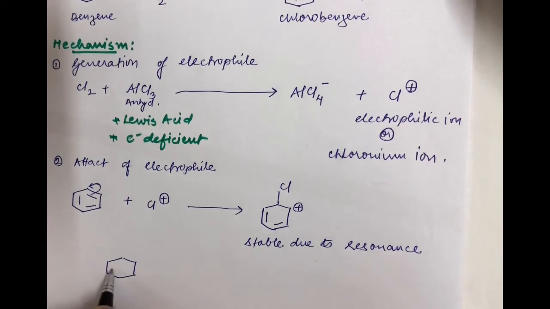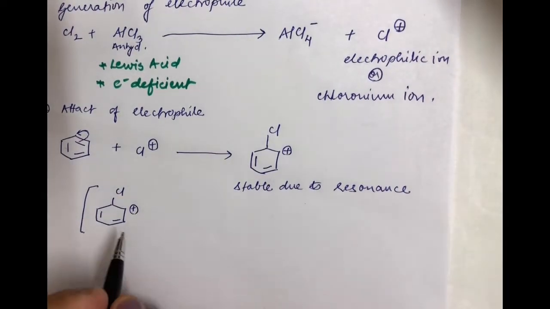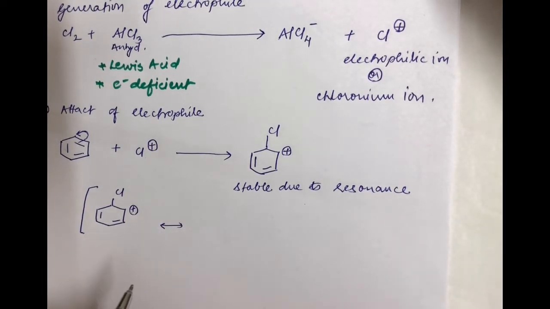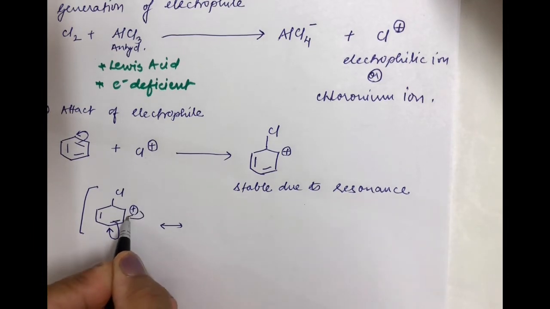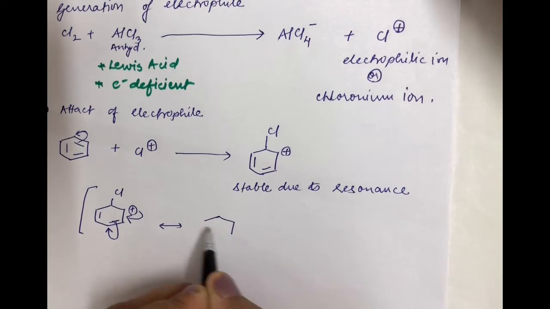Like this, if I am taking this as Cl, and the same thing I have taken over here, just to show you the resonance of these structures. Now you know that this particular pair of electrons can move to the para place, thereby developing a bond between the second and third carbons, like this.